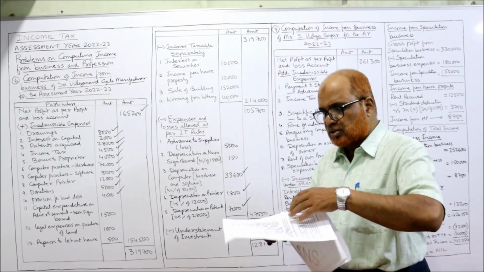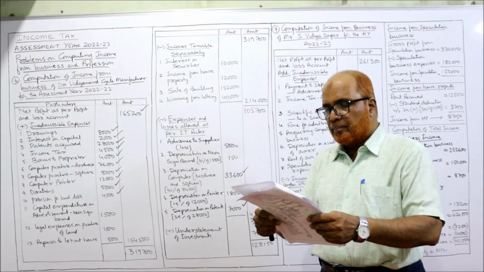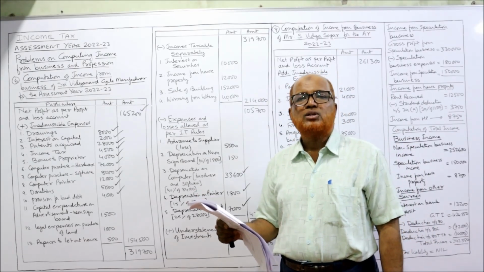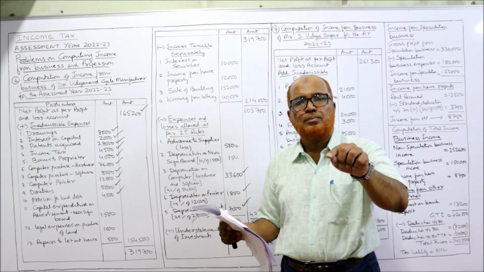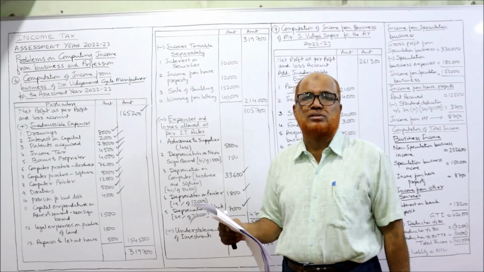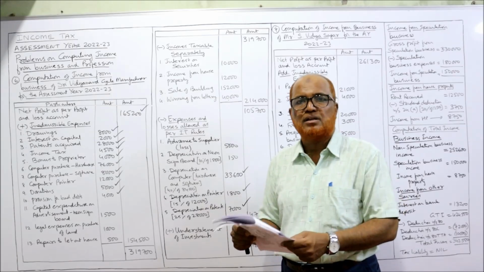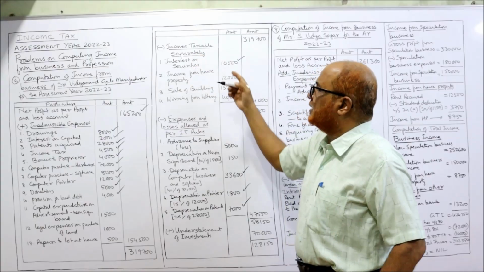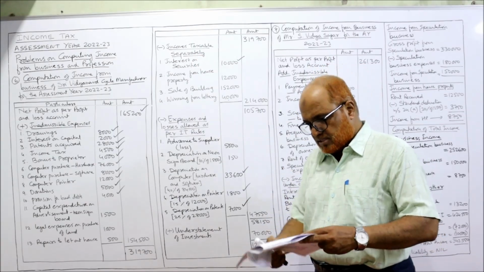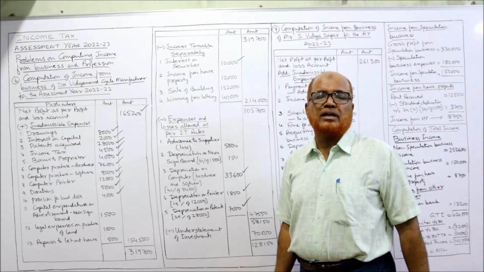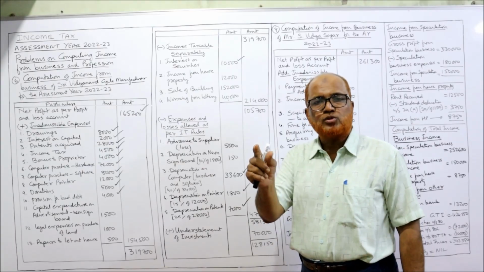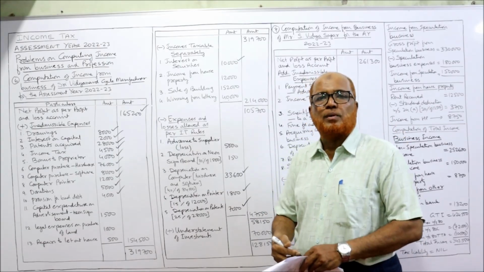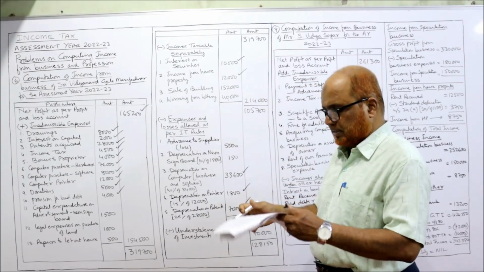Now credit side, you see. Credit side, by gross profit. Then interest on securities. Actually, interest on security is taxable under income from other sources. It is not taxable as a business income. So interest on security 10,000 deduct, income taxable separately, 10,000. Similarly, income from house property. This income from house property is not a business income. It is separately taxable under income from house property.